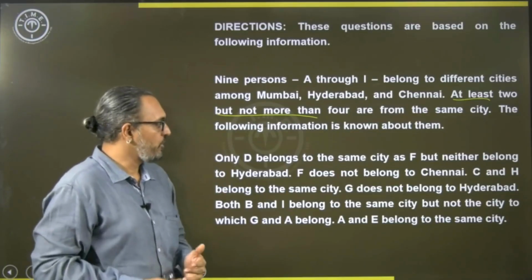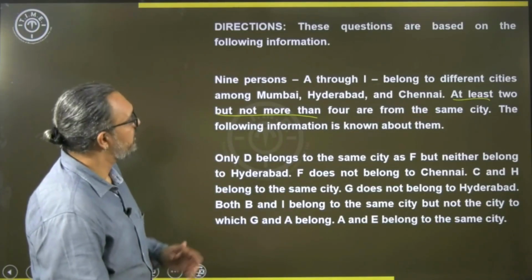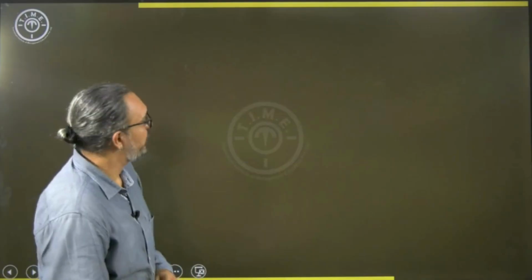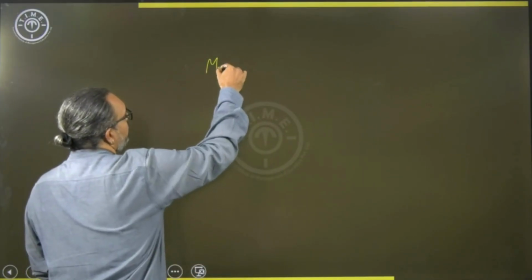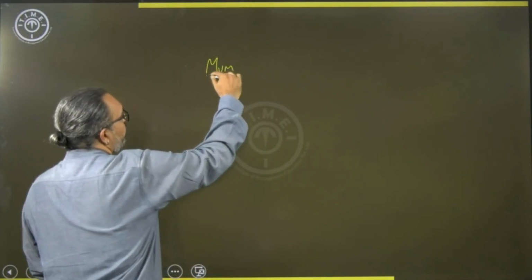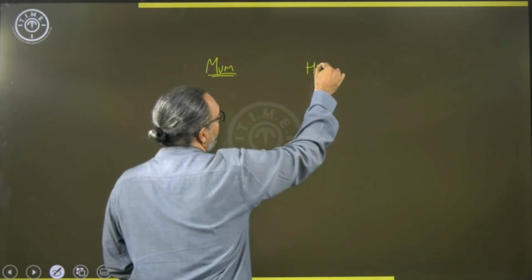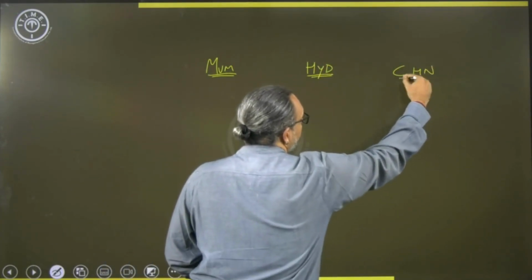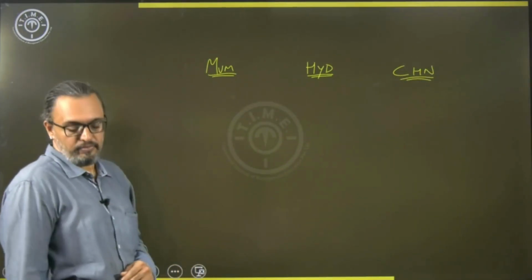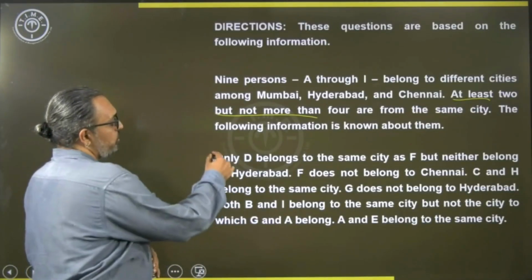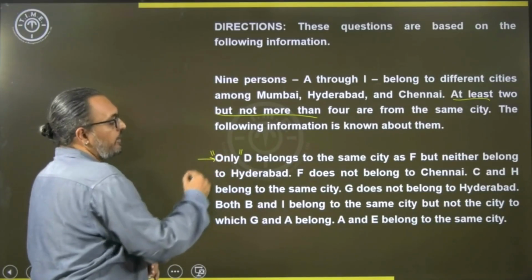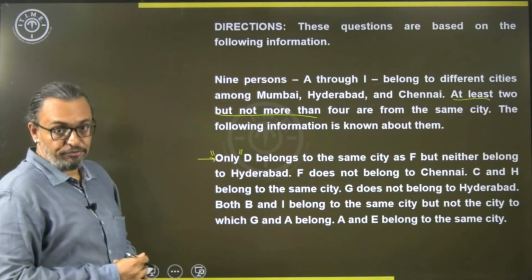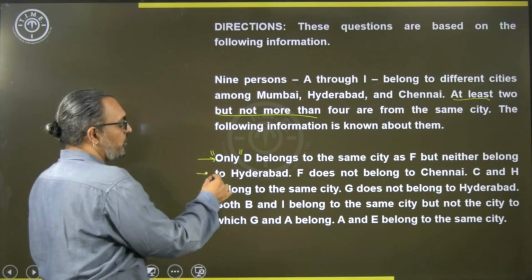Now, the following information is known. So, we have 3 cities, Mumbai, Hyderabad and Chennai. So, let us take that. Now, he says only D belongs to the same city as F, but neither belongs to Hyderabad.